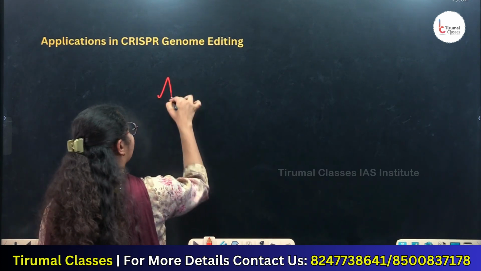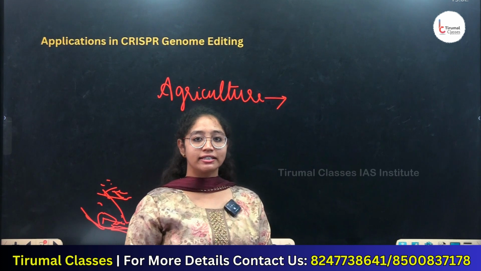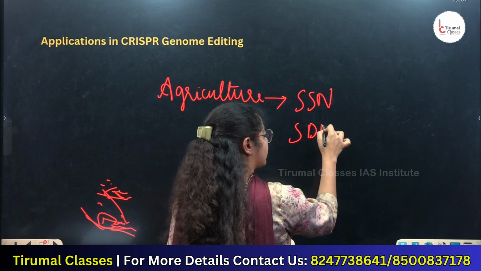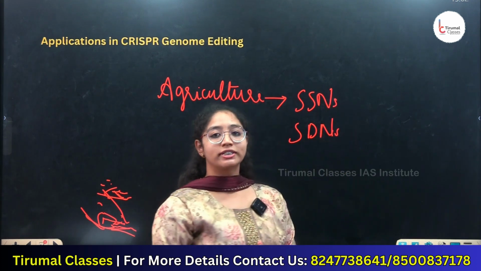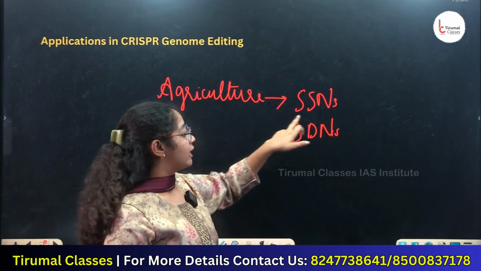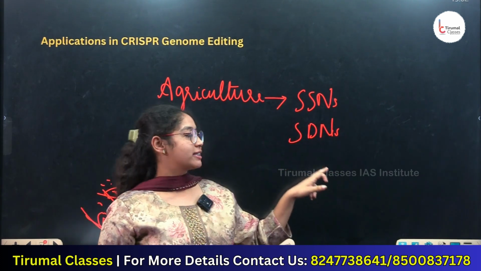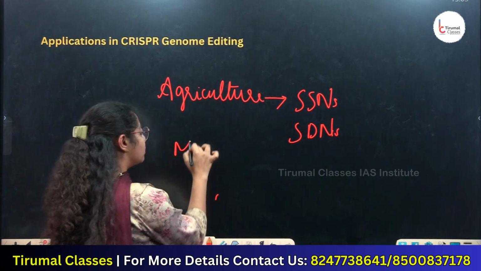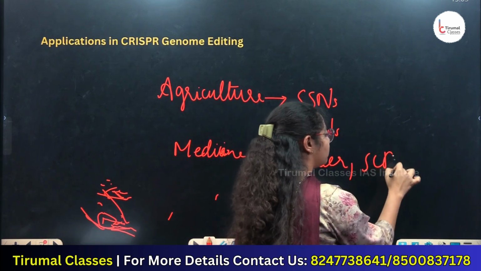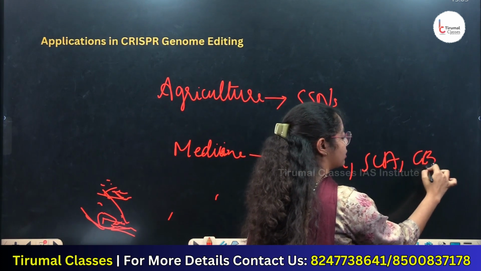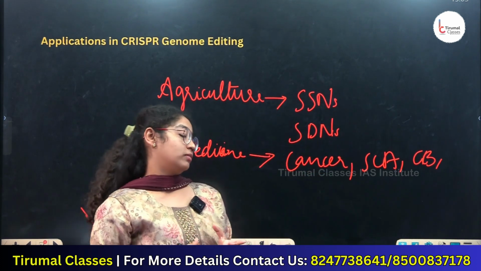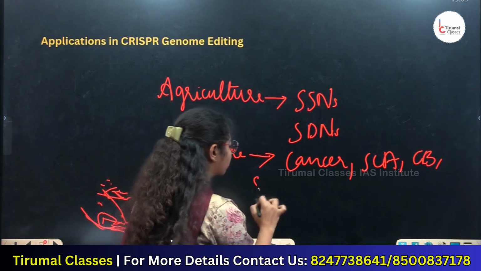In agriculture, instead of the CRISPR-Cas9 enzyme, SSNs and SDNs are used as enzymes. SSN means sequence specific nucleases and SDN means site directed nucleases. In medicine, it is used to cure cancer, sickle cell anemia, color blindness, and some conditions such as stunted growth.